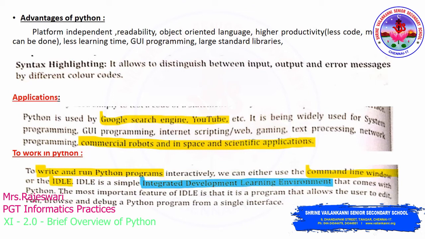Now let us discuss how to work with Python. To work in Python, you have to download the software first, and once you download the software, to write and run Python programs interactively, either you can use the command line window or you can work in script mode. The command line window will allow you to type the code, and immediately you will get the result. So that is called the command line window. And for the Python language especially, you will work on a particular platform called IDLE. IDLE means Integrated Development Learning Environment.